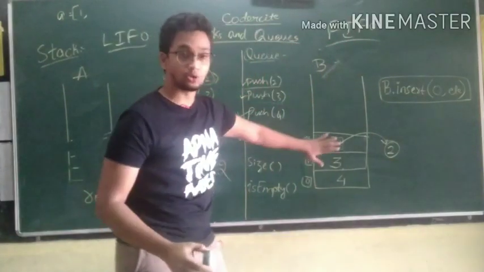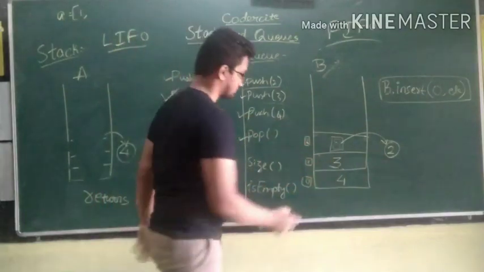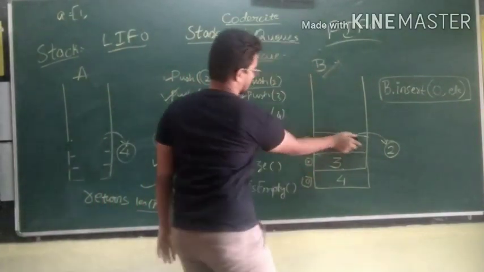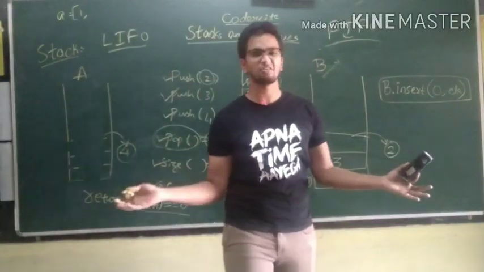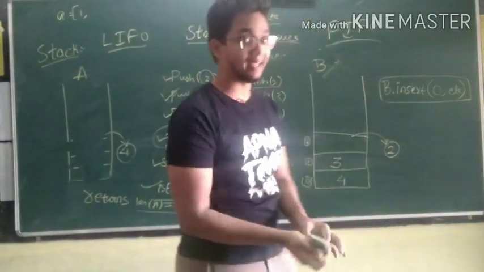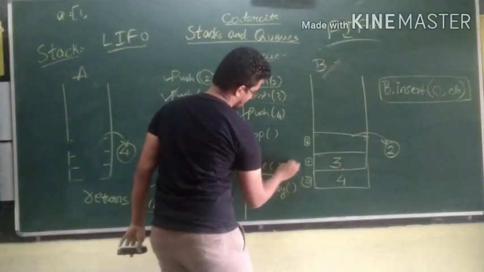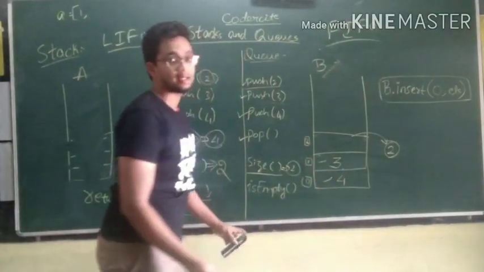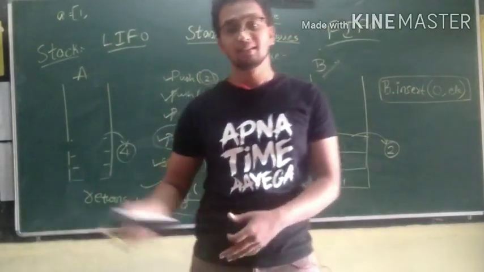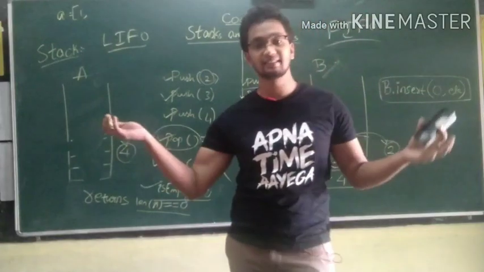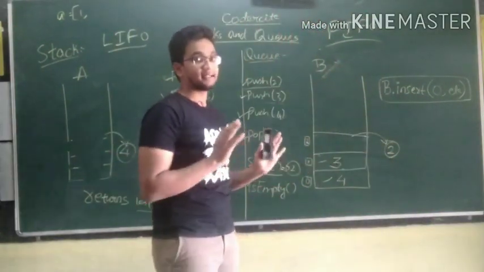So there is no more 2. 2 is not there in the queue right now because I have popped it out of the queue. Okay, now size. Even size here returns the length of the queue, that is the length of the list B, that is 2, as there are 2 elements in the queue, and is empty is also the same as the stack, which will return whether the queue is empty or not. That's what a stack and queue is.